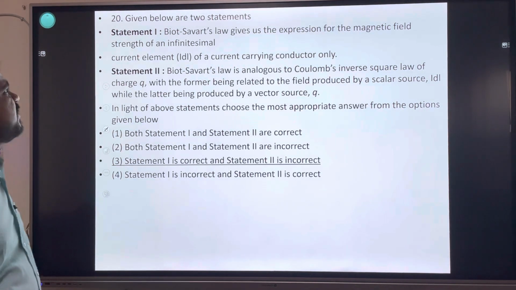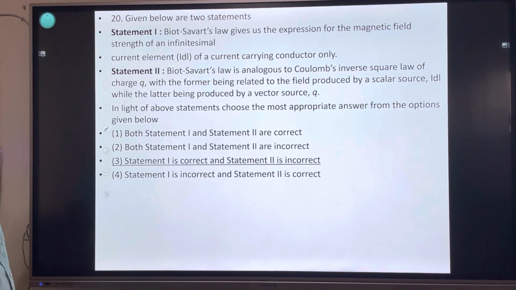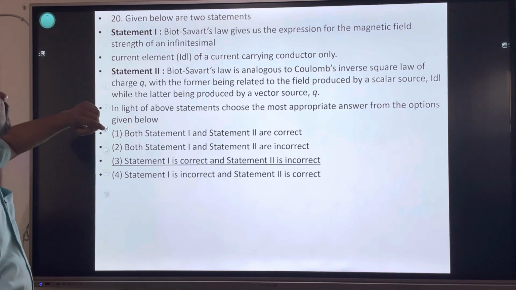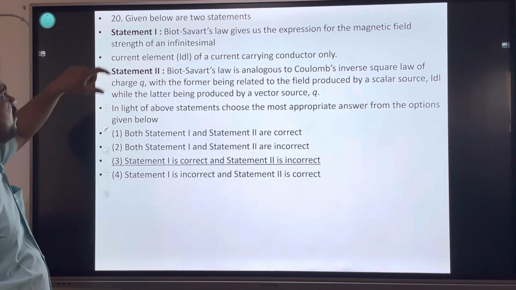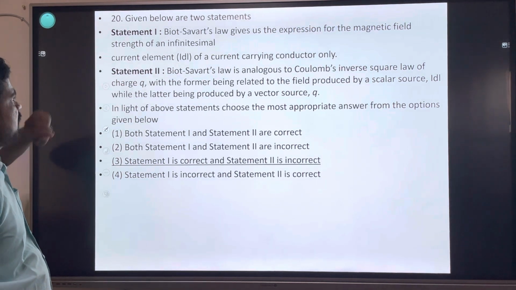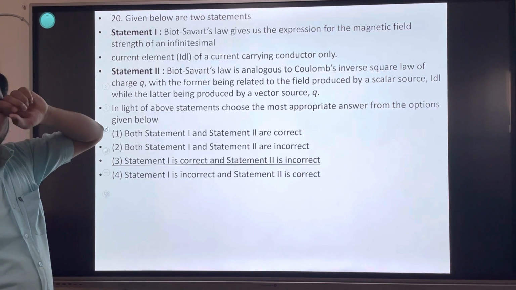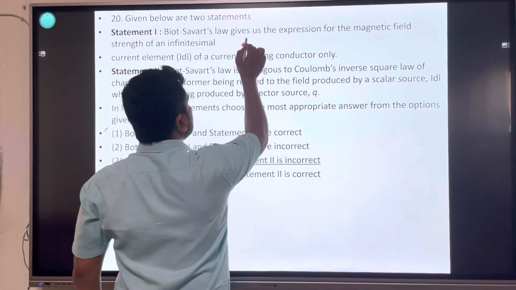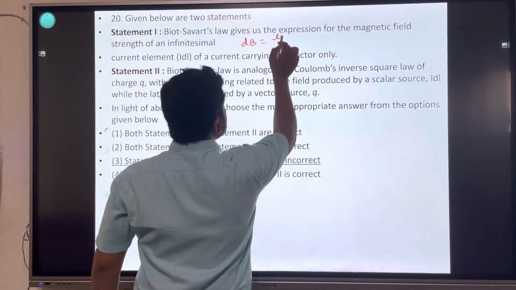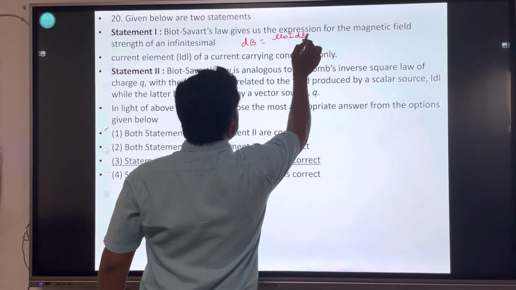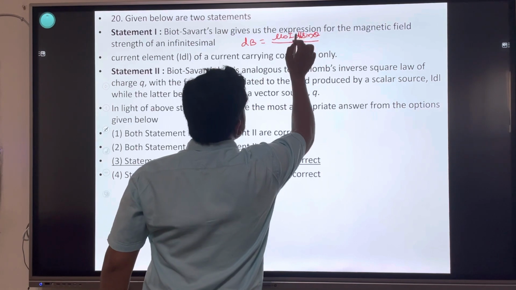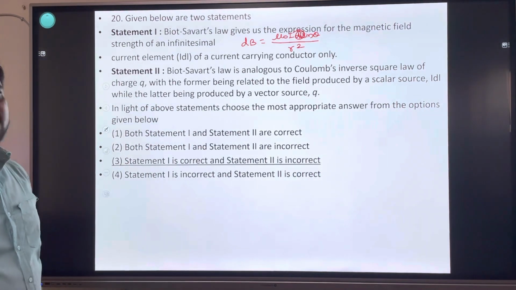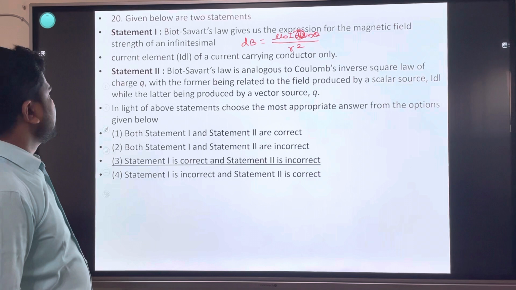Given below are two statements. Biot-Savart's law gives us the expression for the magnetic field strength of an infinitesimal current element IdL of a current carrying conductor only. Okay, the first one is Biot-Savart's law. It gives the magnetic field dB is equal to mu 0 into IdL sin theta divided by r square. It is for a very small current carrying element. The magnetic field is given. Next one.